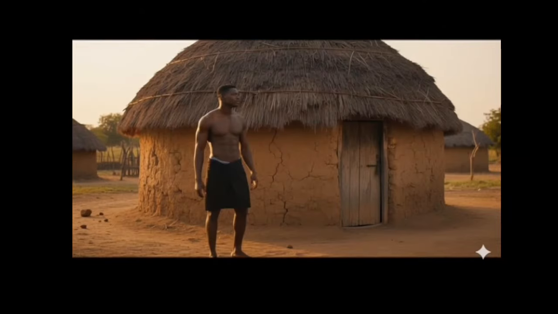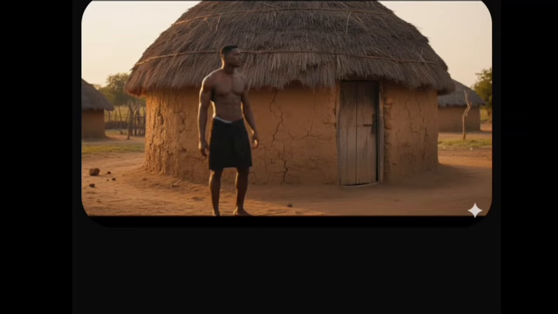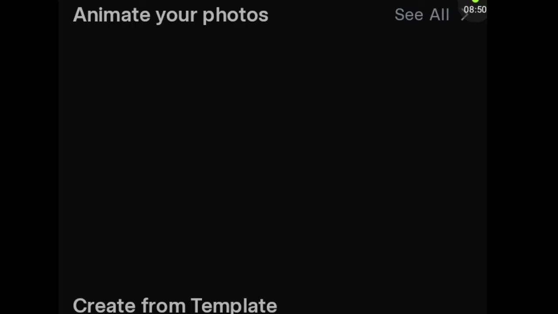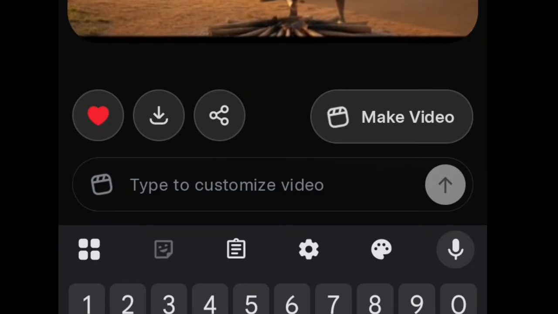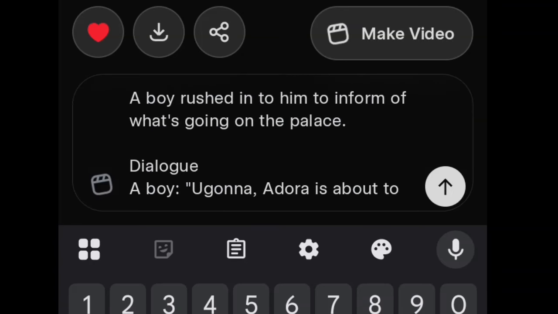Now that we have gotten this in, we will take it back to GROK. So now over here in GROK, you need to go back and pick that one that we just screenshotted, which is this one here. I pick it. You can see now I'll bring it back to GROK. Now in this place, I need to prompt it to do the next thing that I want. Now this is what I want this particular scene to do. I said a boy rushed into him to inform him of what is going on in the palace.